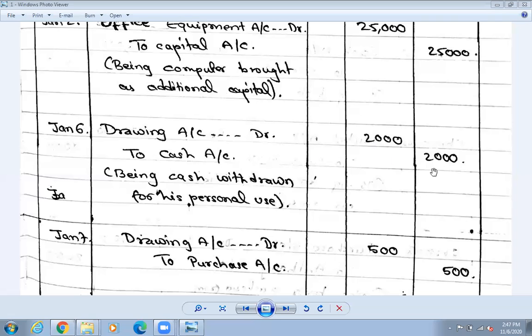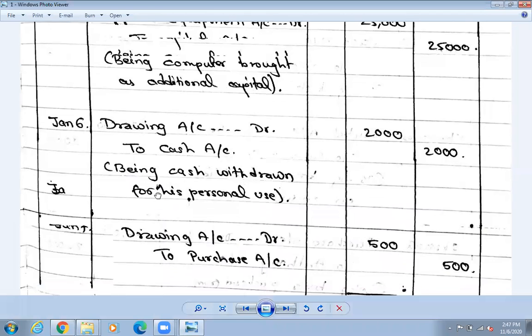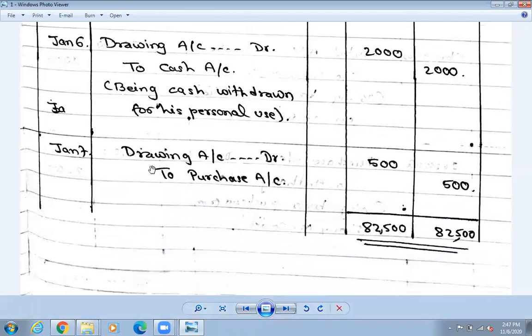How much amount has he taken? He has taken 2,000 rupees. So write 2,000 and then 2,000. And what do you need to write in the description? Being cash withdrawn for his personal use. I told you to write it in the past participle form: withdrawn for his personal use. So: drawing account Dr to cash account, being cash withdrawn for his personal use. You can see the same thing in the question itself: he withdrew cash from the business for his personal use. That means being cash withdrawn for his personal use. Now look at number 7. Again the question of withdrew is there, which means it is drawing again.